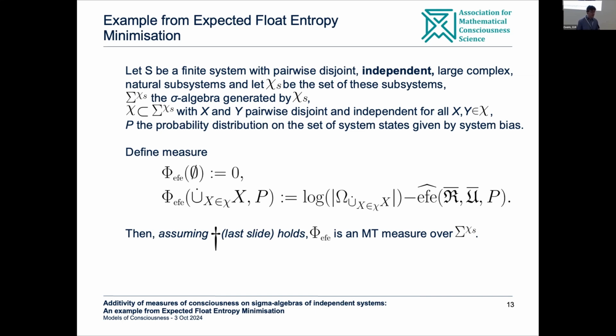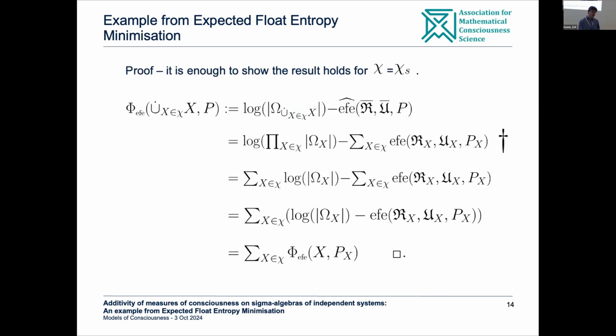And then in this case, assuming this dagger from the last slide that you may remember, it holds that this is a measure in the measure theory sense when restricted to sigma chi-S. So not in general, but when you restrict it to sigma chi-S, then more or less it looks like a measure from measure theory. And okay, first mathematical proof of the conference.